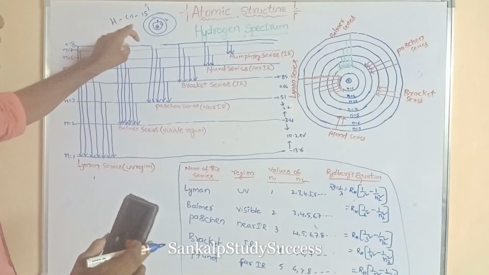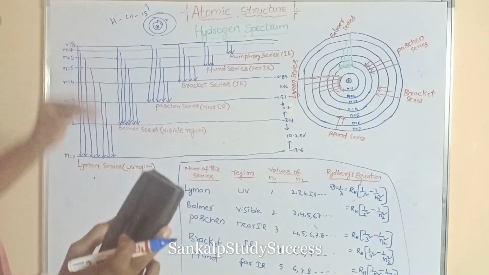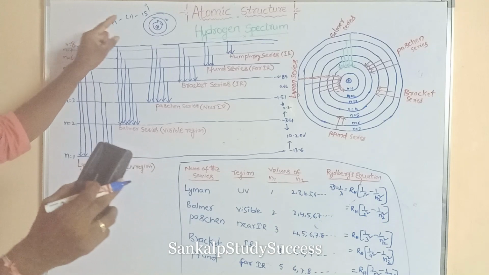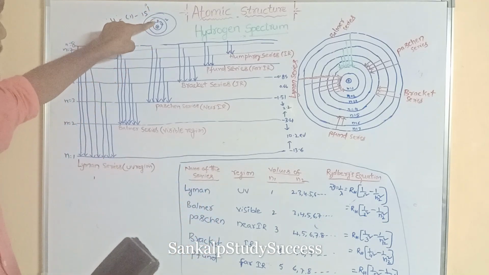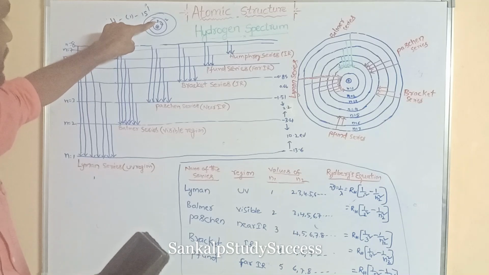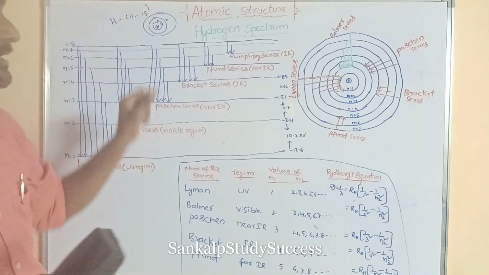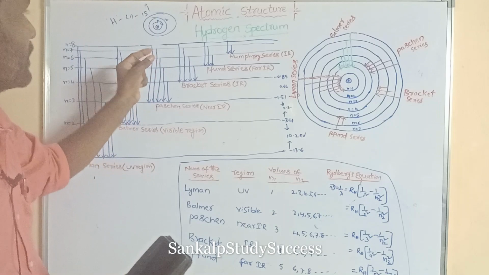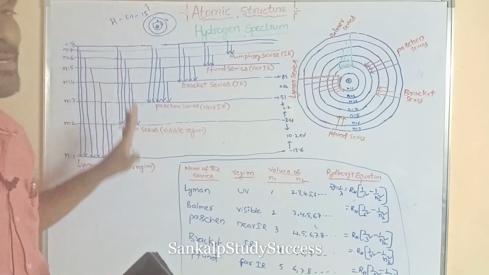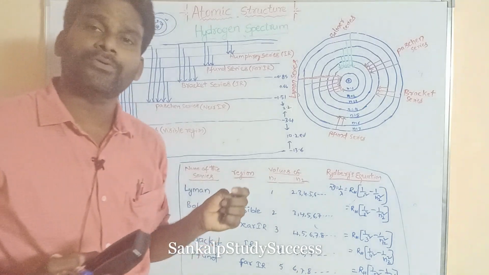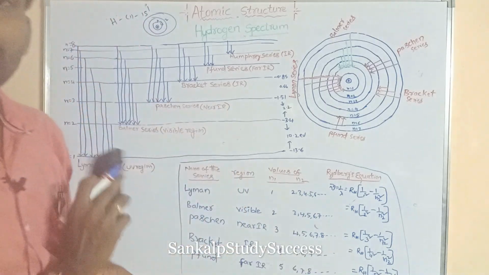This type of hydrogen atoms are present in large numbers in this gas. Listen to me. The ground state electron of each hydrogen atom is excited to a higher energy level by the absorption of energy.